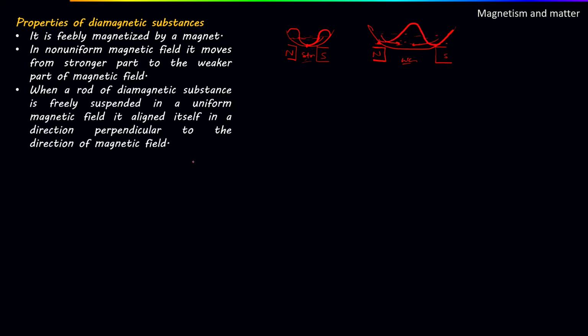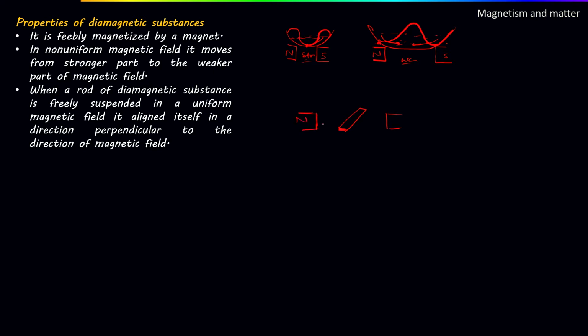Next point. When a rod of diamagnetic substance is freely suspended in a uniform magnetic field, it aligns itself in a direction perpendicular to the direction of the magnetic field. Suppose this is a rod of diamagnetic substance, and here is the magnetic field.